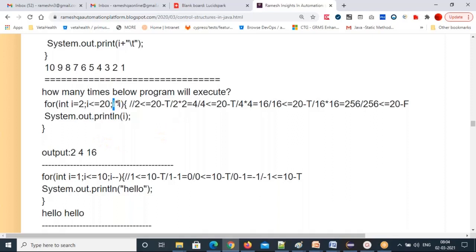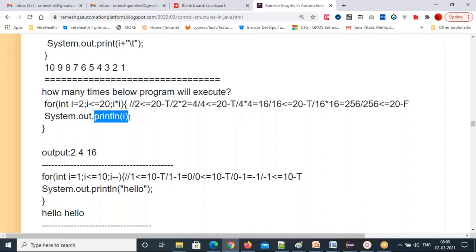Then the cursor is going to the updated value to get the updated value. I is 2, multiplied by I is 2: 2 multiplied by 2, you got 4. Once you get the latest I value, where is it going? It is going to the condition. 4 <= 20, true. So it comes inside and 4 will print. Again, 4 multiplied by 4 is 16.